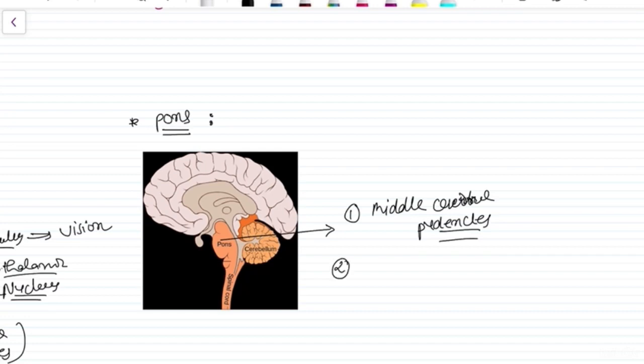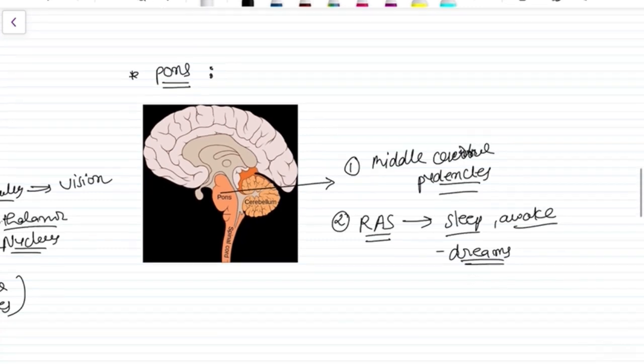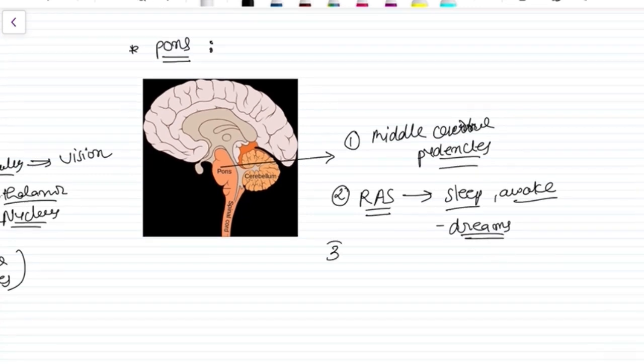Second important function is the reticular activating system, in which your sleep-awake cycle is also regulated by pons. Your dreams. This is the function of pons. Third is your breathing and heart rate.